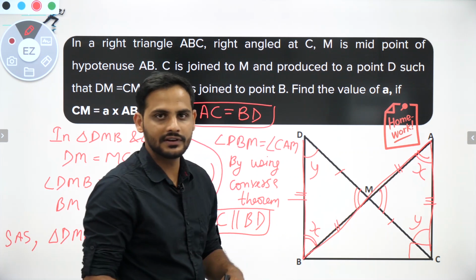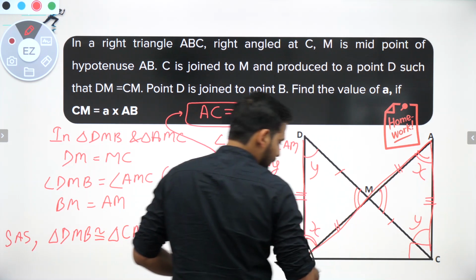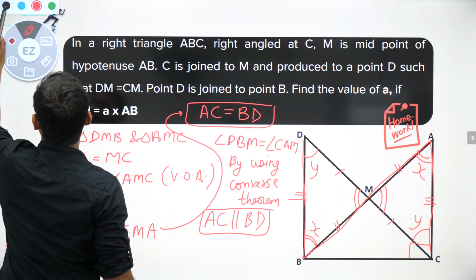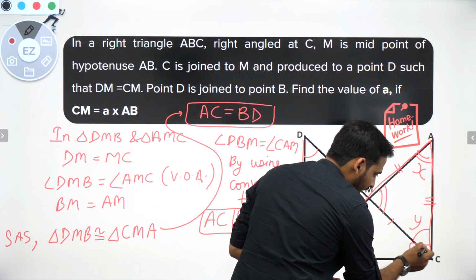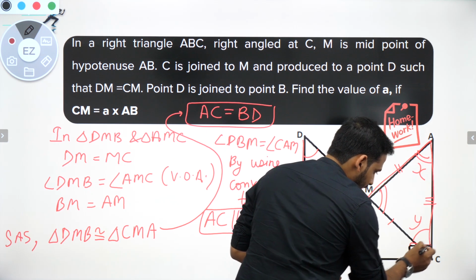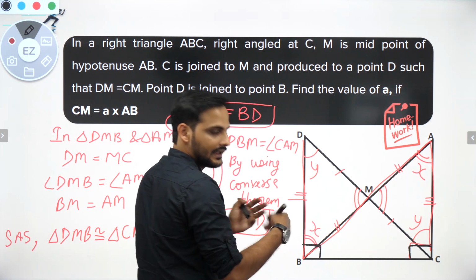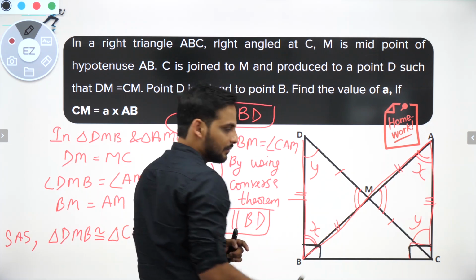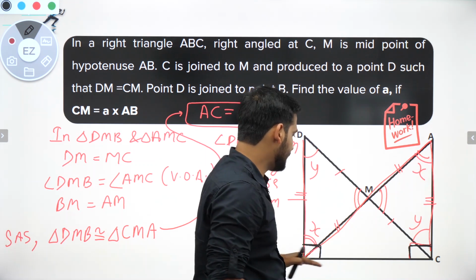Now we have proved that these two lines are parallel. If these two lines are parallel, BC is a transversal line. I know that this angle is 90 degrees and this angle I don't know, let us say X, but I know that whole angle C and whole angle B will sum to 180 degrees because they are interior consecutive angles.